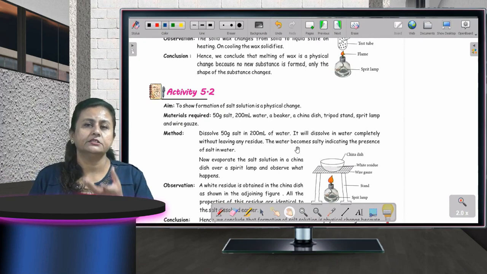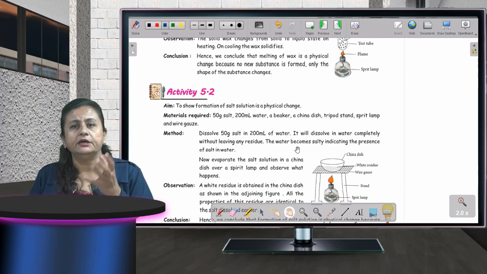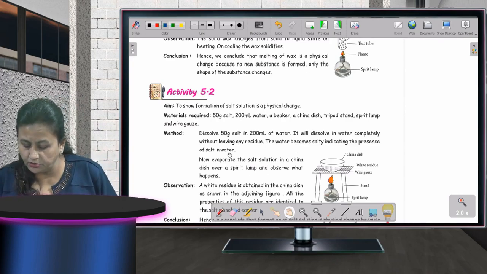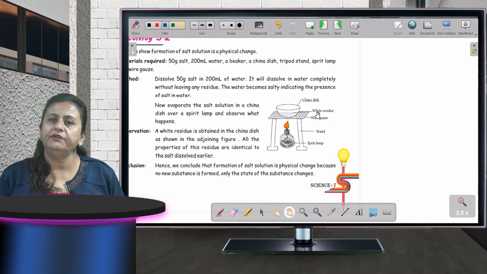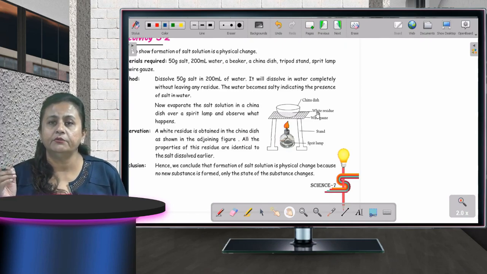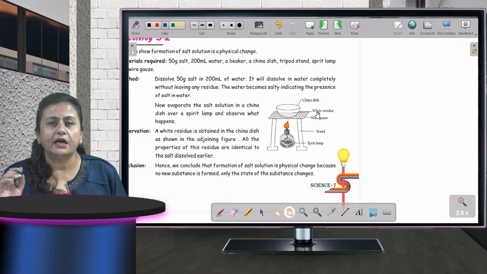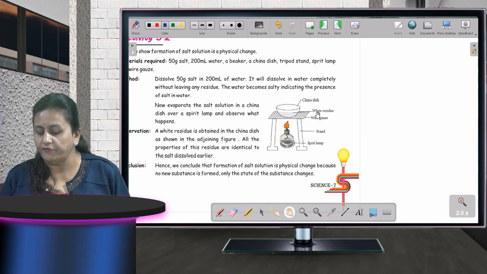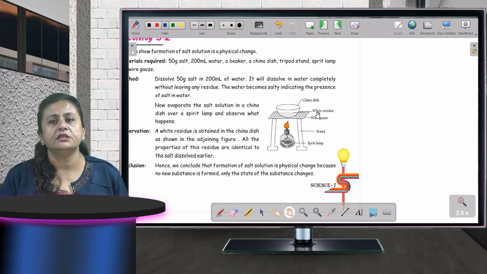Now, another example is to show that formation of salt solution is a physical change. You will take a small dish, put some water in it and dissolve some salt. Now do one thing. Take a Bunsen burner and place that dish, as you can see in this figure also. That china dish has been placed on a tripod stand and we will start warming it. As the water gets hot, it will evaporate, and what is left? The residue which is left is salt. So with this example and the above example, you came to know that both the changes were physical changes. No new substances formed, and we can get the original substance again after some time.